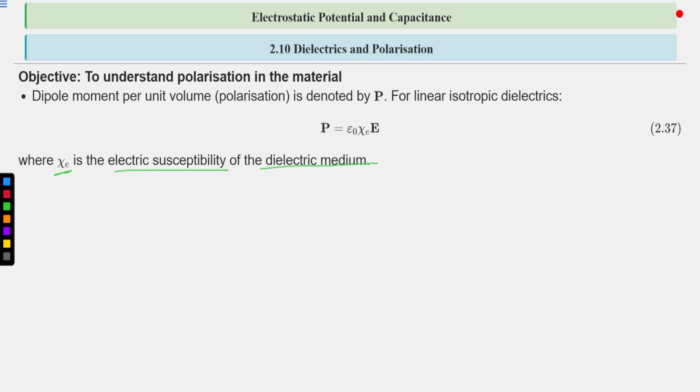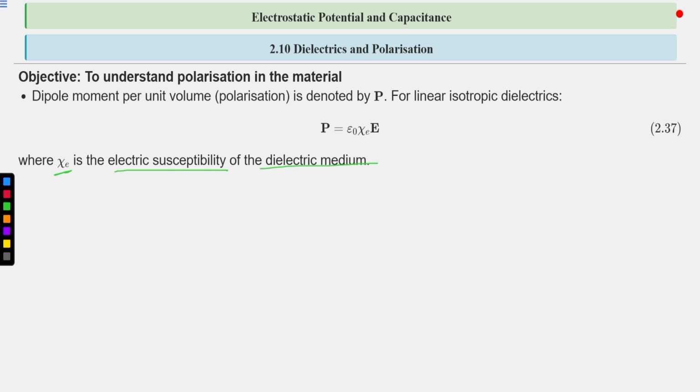So what is electric susceptibility? Electric susceptibility is the measure of how easily the dielectric gets polarized.